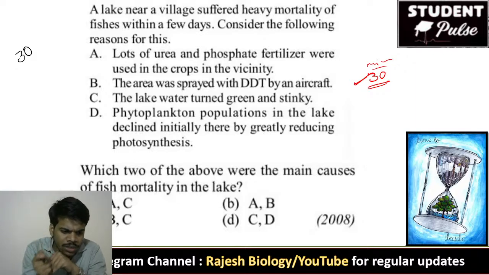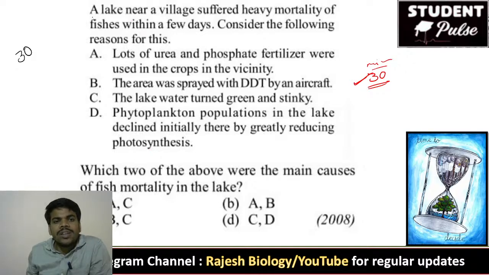Come to this question. Rajeshwari Kasreddy says the answer is A and C are the correct statements. Yes, Rajeshwari, what you said is right, I'll tell you in one minute. A lake near a village suffered heavy mortality of fishes within a few days. Consider the following reasons for this.